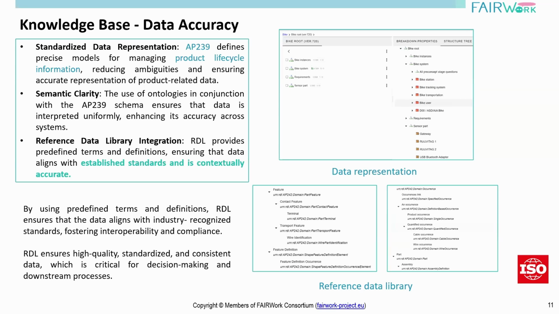On the screen, you see some examples of these standard based ontologies that are already available in this standard based representation. You can have some classes like feature and part, contact feature, or occurrences, and part as well. So these are standard ontologies that are readily available for usage. If not, we can bring our own domain specific ontologies into this system, and we will see how to do that in the next slide.